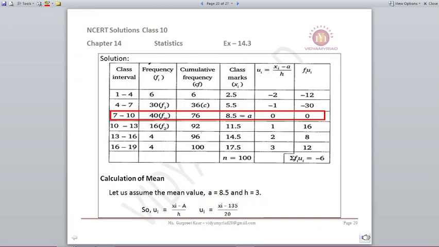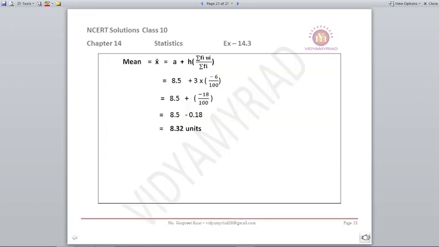Now let us first find out mean. For mean we need to have information of sigma Fi Ui. The formula of mean is A plus H into sigma Fi Ui upon sigma Fi. A we have assumed as 8.5, H is 3, that is the difference in the class interval. Sigma Fi Ui is minus 6 and sigma Fi is 100. Based on this we get 8.32 units.